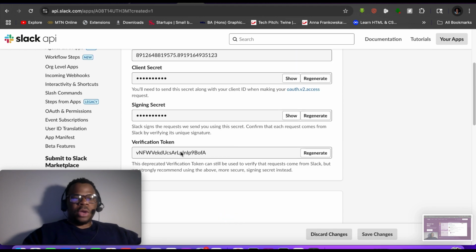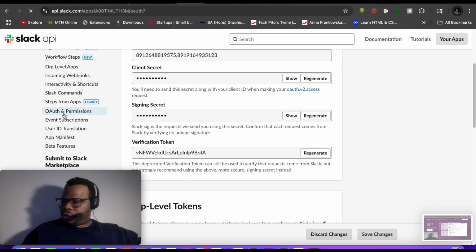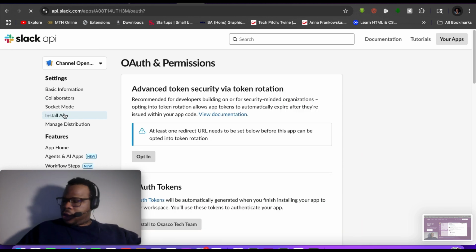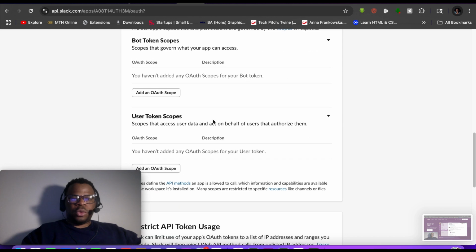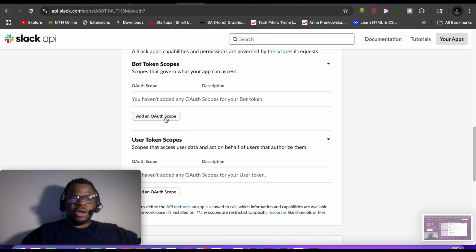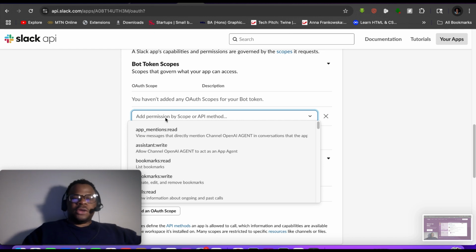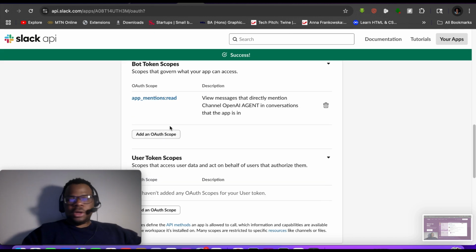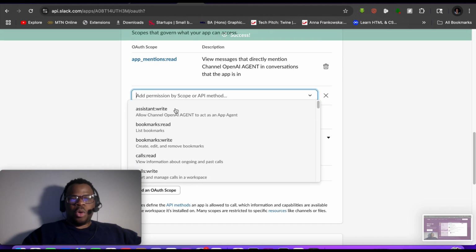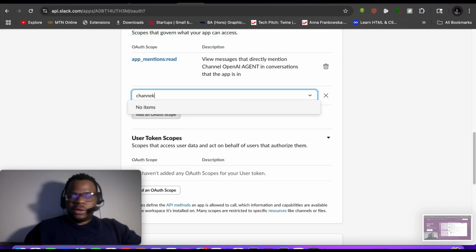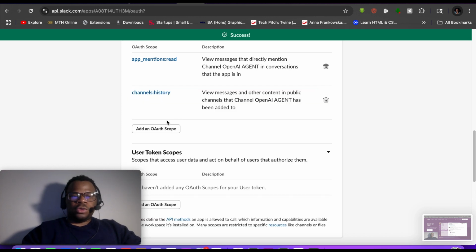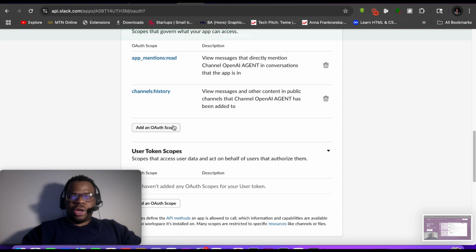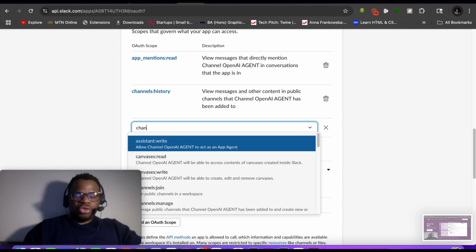But you need to come somewhere. You're going to come to this OAuth and permissions. So you want to do some editing work there. So for this OAuth and permissions, you want to come down and work on this bot token scopes. You want to do some adjustments there. You want to add some capabilities here. So you're going to add this app mentions. So without all of this, you're not going to have your app doing what you expect it to do. So you want to add channels history, which gives the app the ability to read through the channel message history. And then you want to add also channels read.